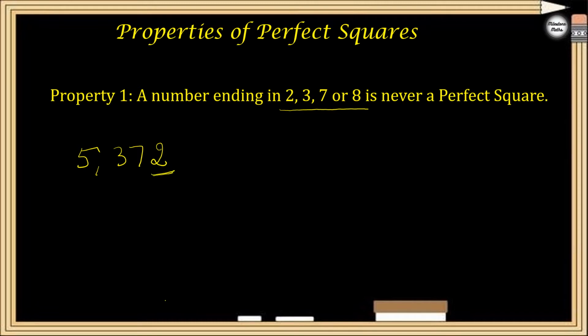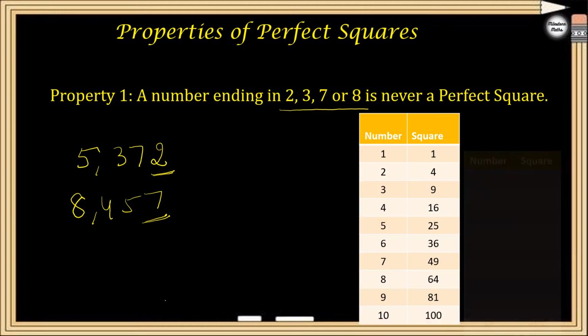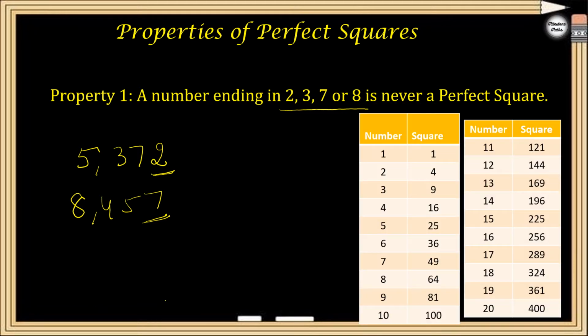Let us take another example, where a number is 8457. Here also the ones place digit is 7, so it will not be a perfect square. Just check here, for all the numbers from 1 to 20, the squares are written here, and if you check the ones place digit, none of the square numbers has 2, 3, 7, 8.